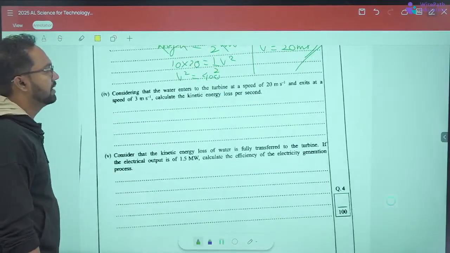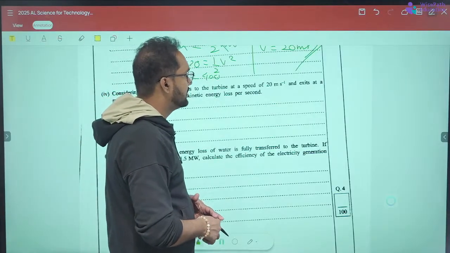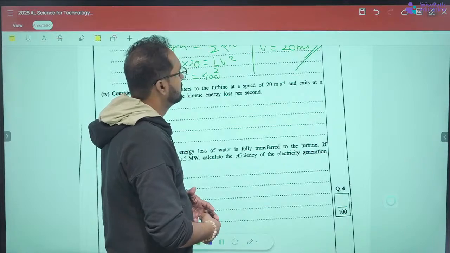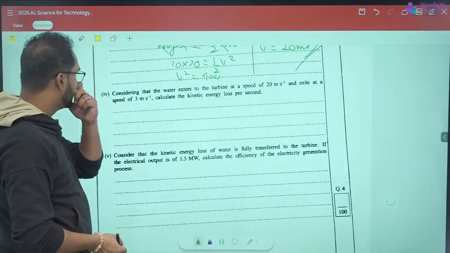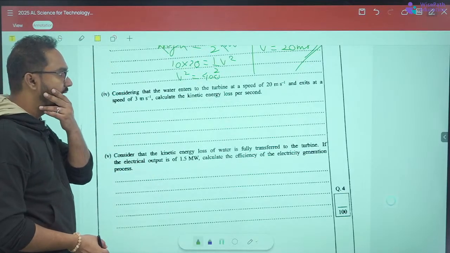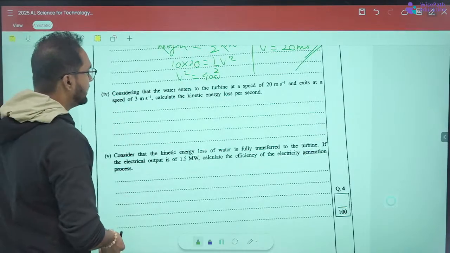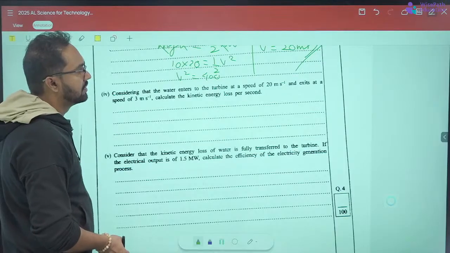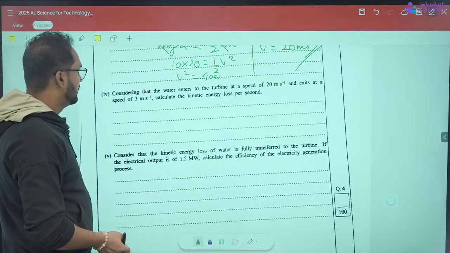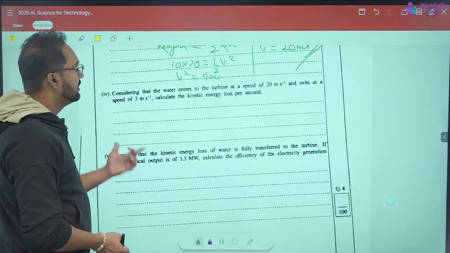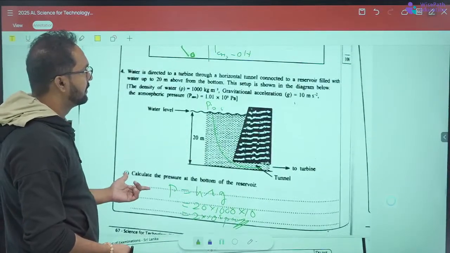Considering that the water enters the turbine at a speed of 20 meters per second, yes, and exits at a speed of 3 meters per second. Calculate the kinetic energy lost per second. So it's basically half mv square minus half mv square, but do we know the mass, right? Per second mass is also there, isn't it?